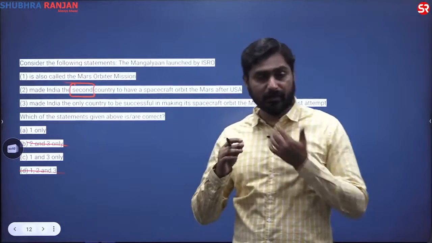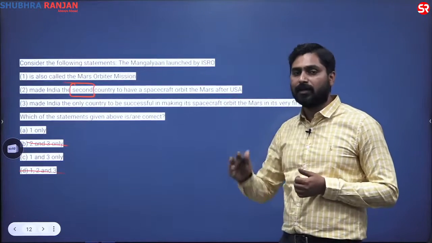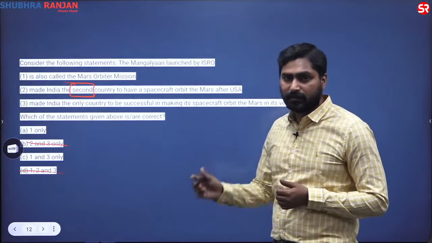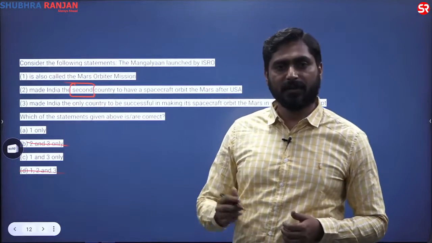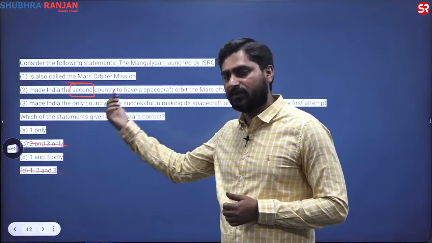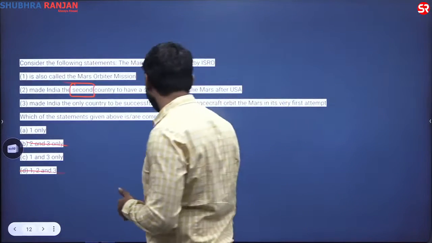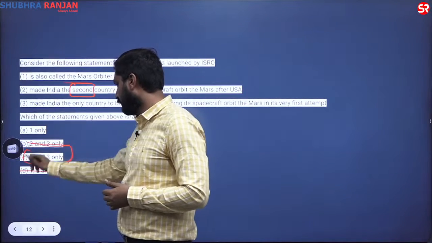So this is a correct statement. In fact, India was the first Asian country to do so in the first attempt. There were many firsts in the case of the Mangalyaan mission. So you should have taken note of that. With this, we come to the answer, C, 1 and 3 only.